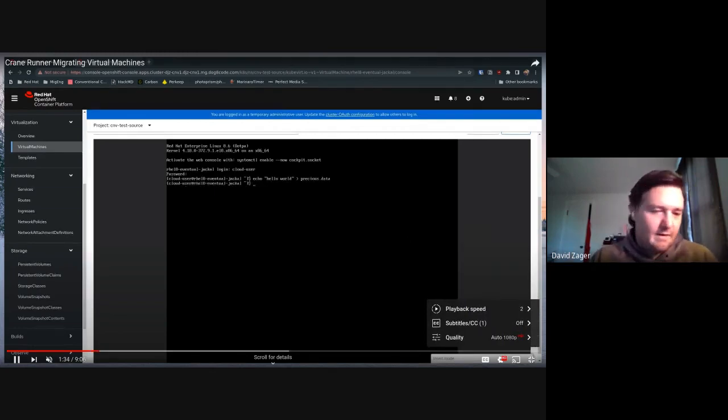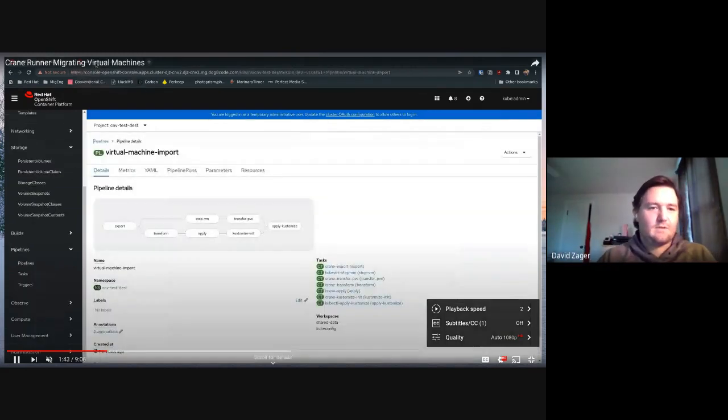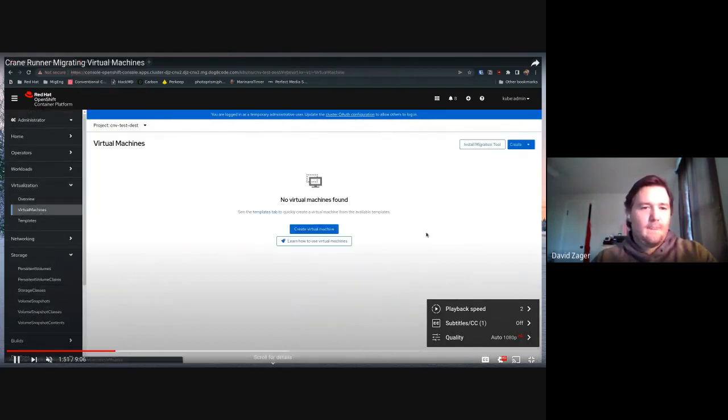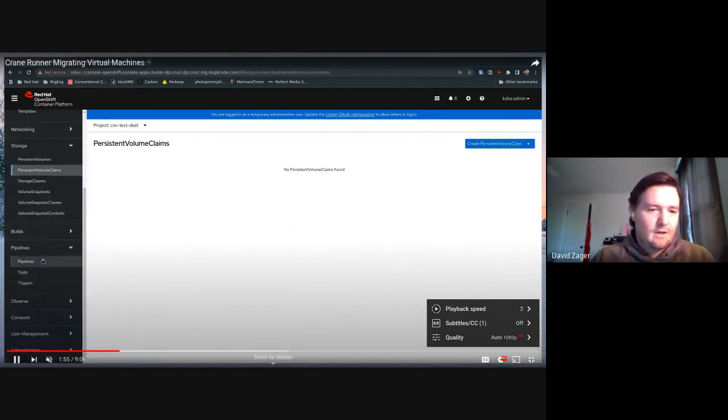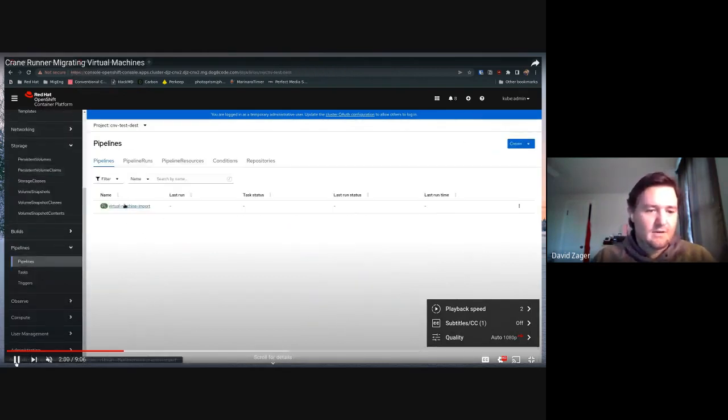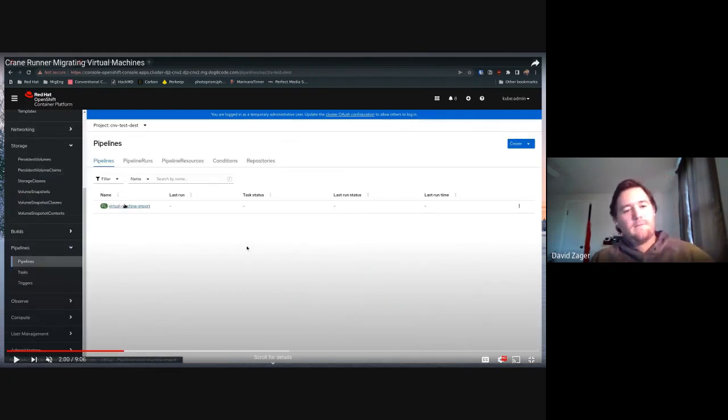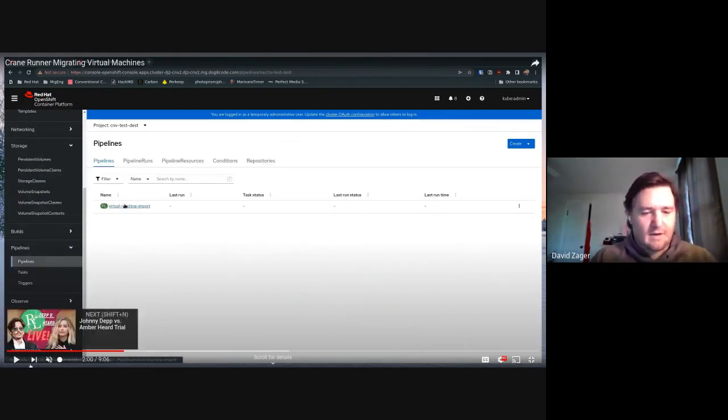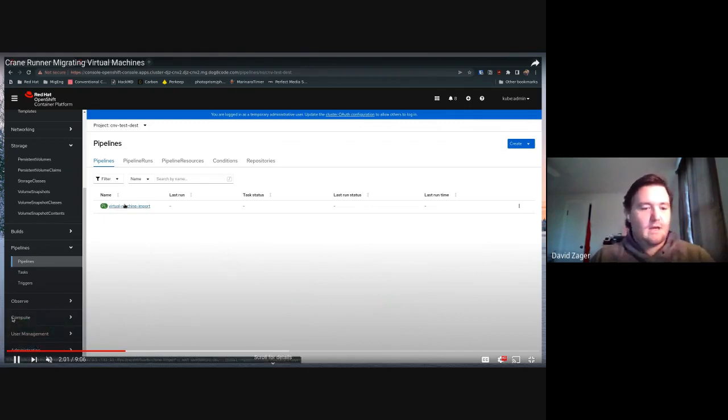So I log in and I create some kind of fake data. I call it precious data, and I just fill it with hello world. And now on the destination cluster, what I do is I installed OpenShift pipelines, and I created a pipeline using our Crane runner type stuff.